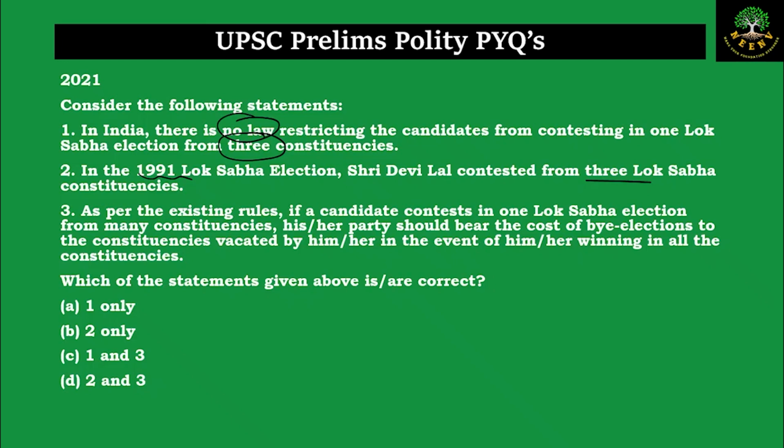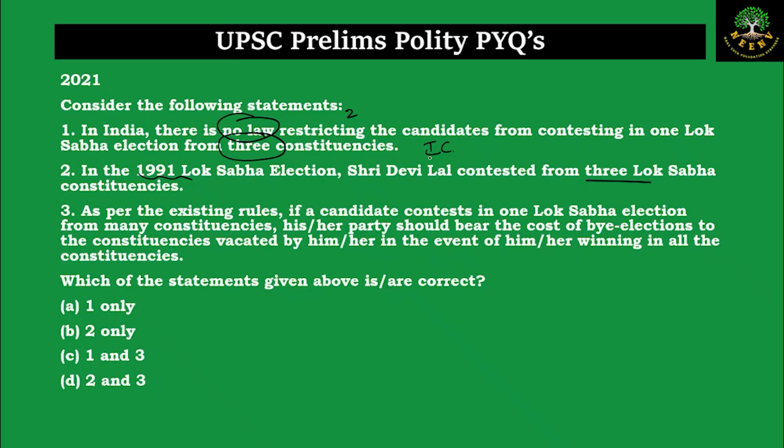Now, there is a restriction on how many seats you can contest simultaneously, and the restriction is for 2 constituencies. So the statement is saying that there is no law which restricts the candidate and he can contest from 3 constituencies simultaneously. That is incorrect because there is a restriction.